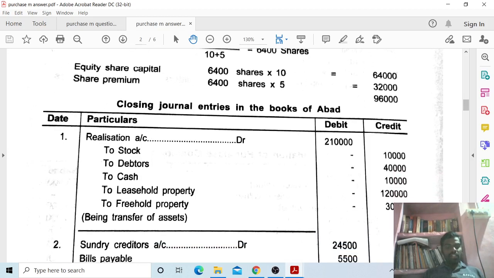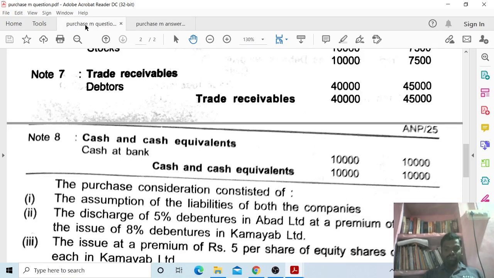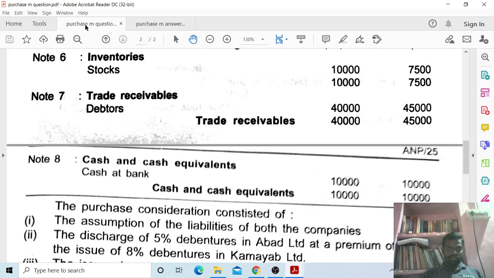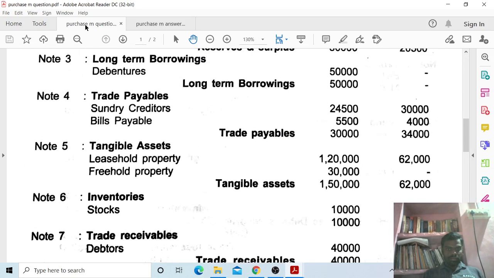First one, realization account debit 2,10,000. So these are all totals, 2,10,000, to stock account 10,000. You have to take only ABARD Limited.